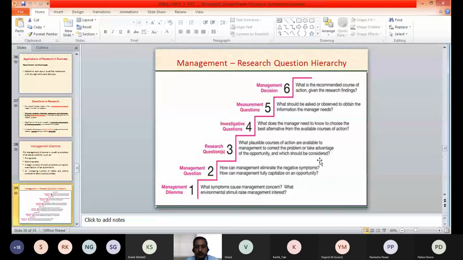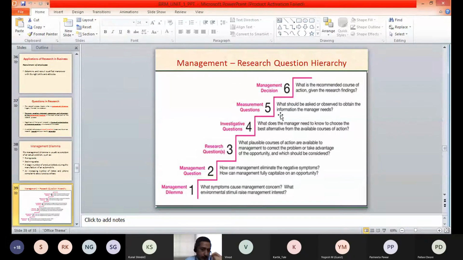These research questions can be further converted to investigative questions, wherein we try to understand what the manager needs to know to choose the best alternative from the available courses of action. What is the needed information to choose the correct alternative from all the different available alternative courses of action.